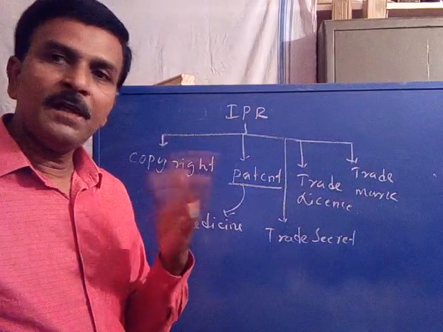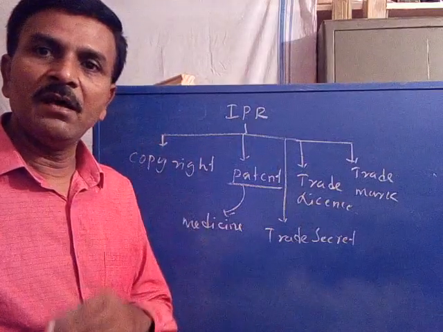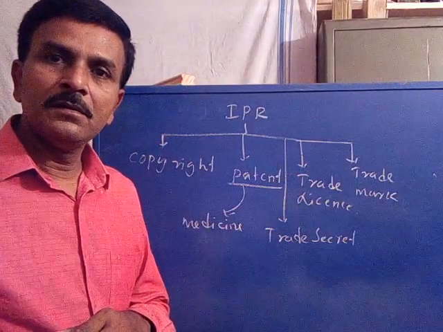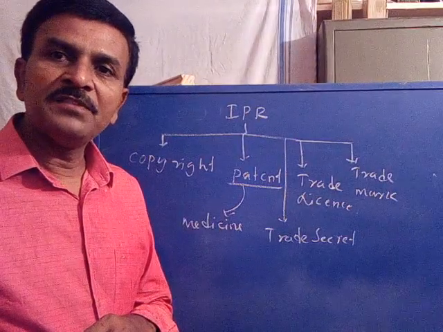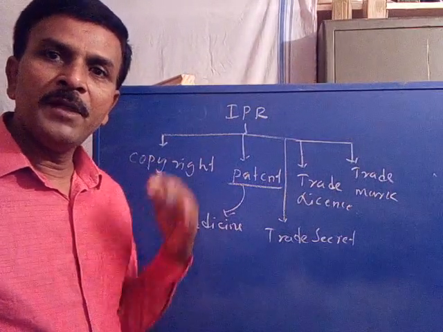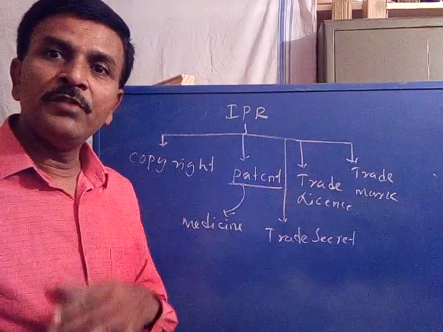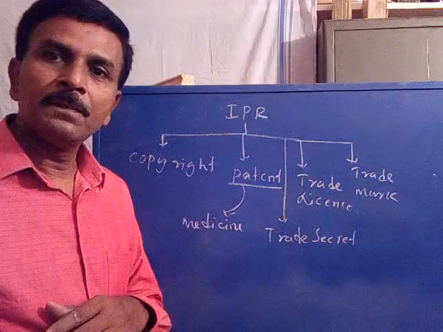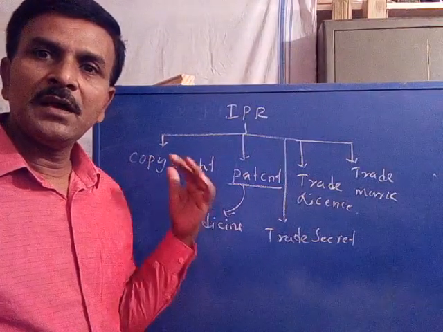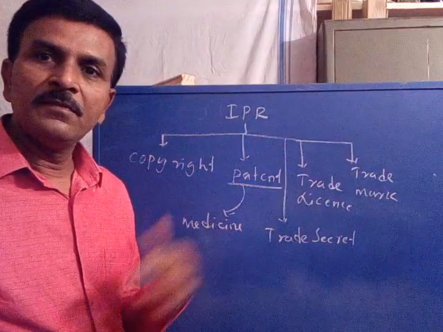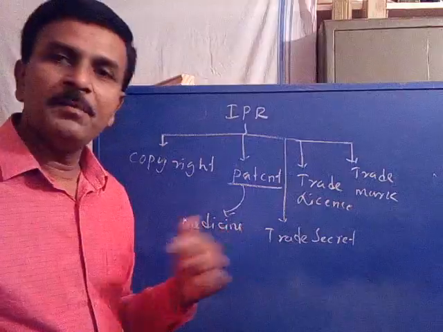Is it clear? There is no difference between IPR and patent. Patent is a branch of IPR, intellectual property right. Depending upon the nature of the invention, rights will be sanctioned to an inventor. That may be copyright. Just now we discussed a movie director: for his movie, copyright will be given. However, it is the intellectual property of the director, but copyright will be given. Similarly, for a drug intermediate or drug or pharmaceutical product, patents will be sanctioned.